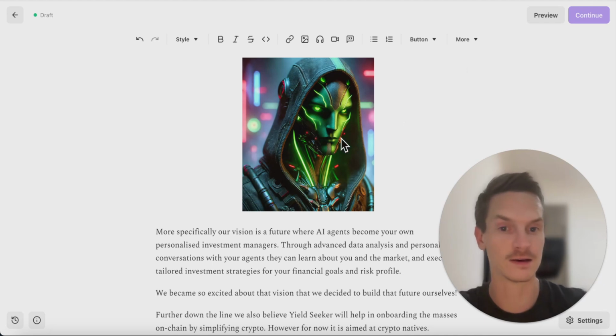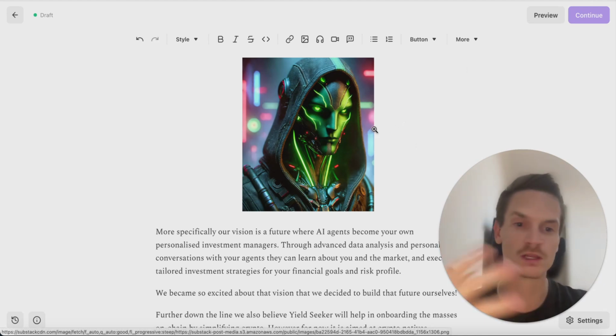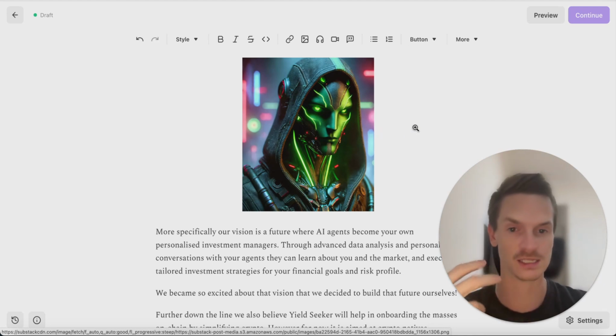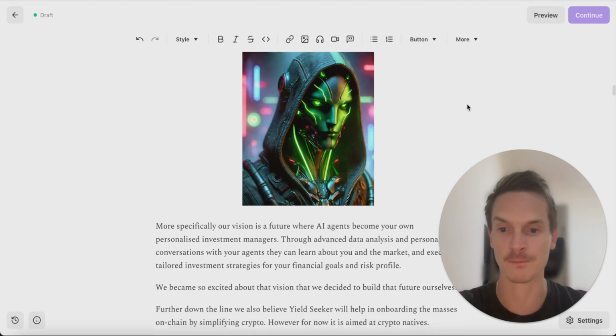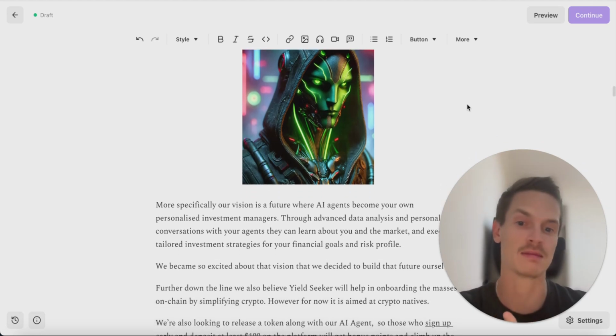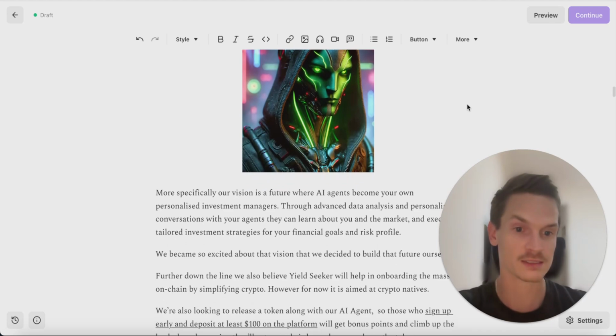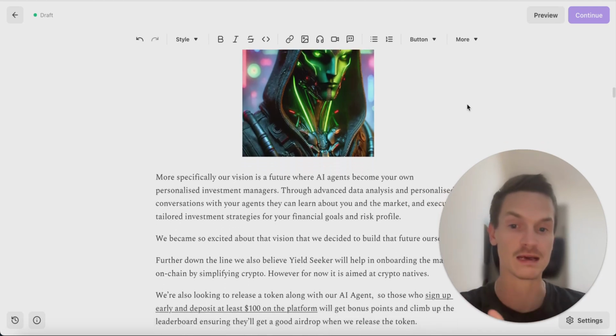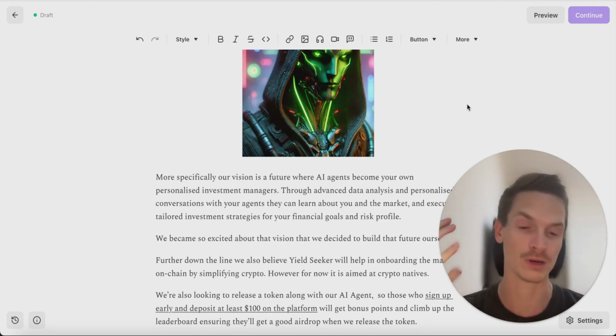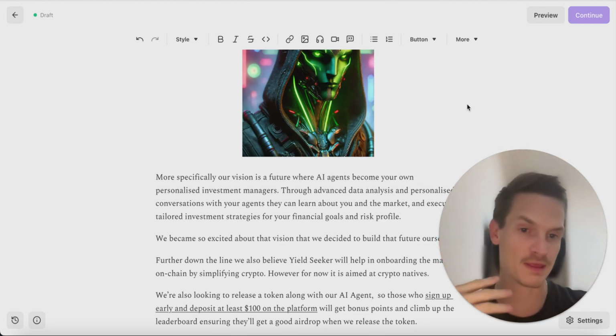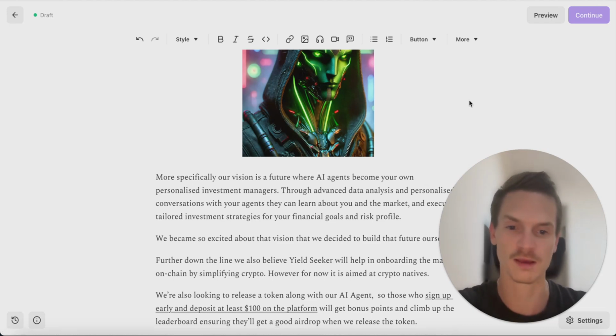And this is our current picture of Yield Seeker, right? I mean, all of this is in beta and it's early and it's going to evolve, but we love this character as it stands. So we became really excited about that vision, and we decided to build that future ourselves. Further down the line, we also think Yield Seeker will be able to help in onboarding the masses, bringing them on chain by simplifying crypto. But that will come later, and by then maybe this character will have changed also, right? For now, we're aiming at crypto natives.